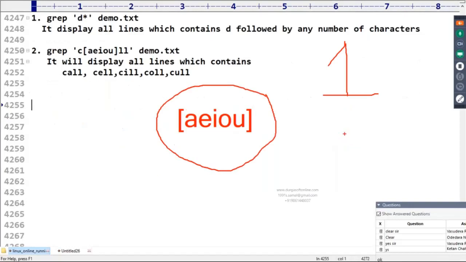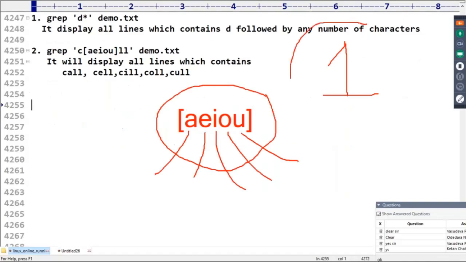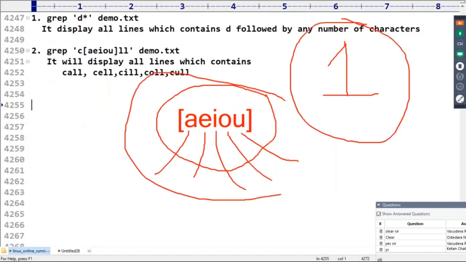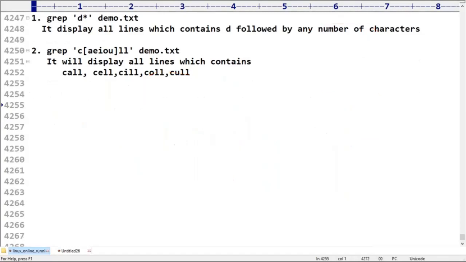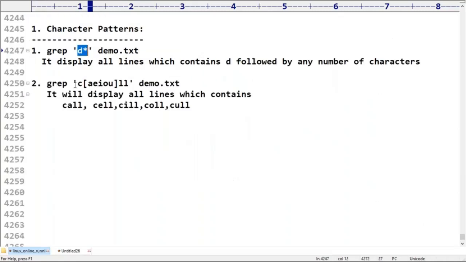Either A you can take, or E, or I, or O, or U. So only one character we can take. That character can be A, E, I, O, U, any character. That's what you should be aware of. This is the word character. I mean, these are character patterns, right?